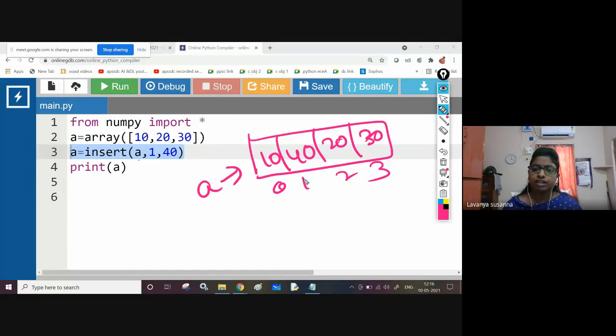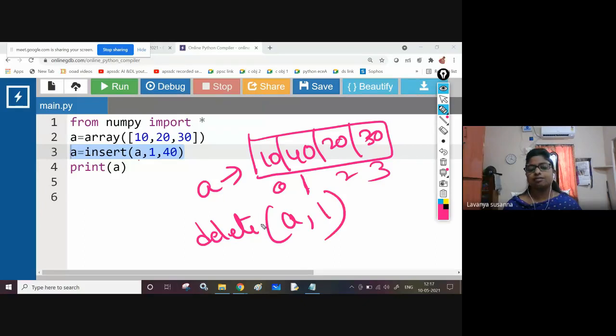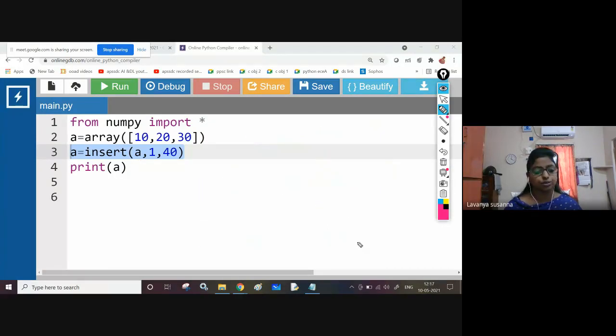Now if you want to delete first index element, just use delete function. Delete array name comma just index. Okay, once again see, delete array name comma index. Here you are passing index, that means first index element will be deleted. I will execute and I will show you. Delete: A equal to delete A comma 1, that's all. No need to give any elements.